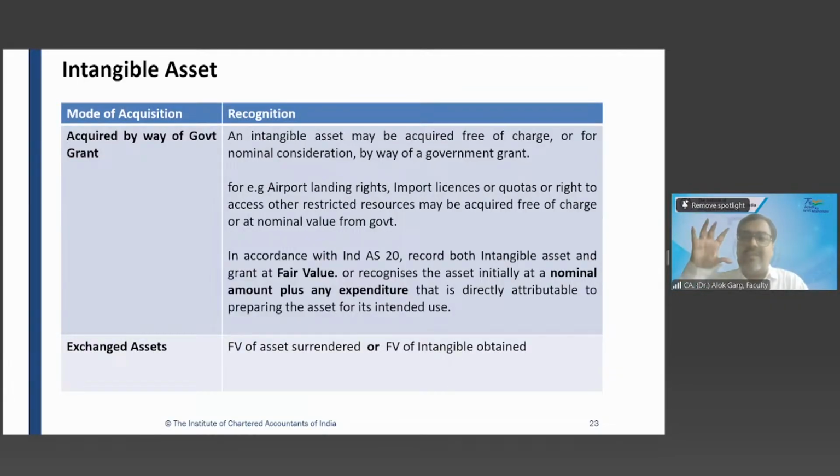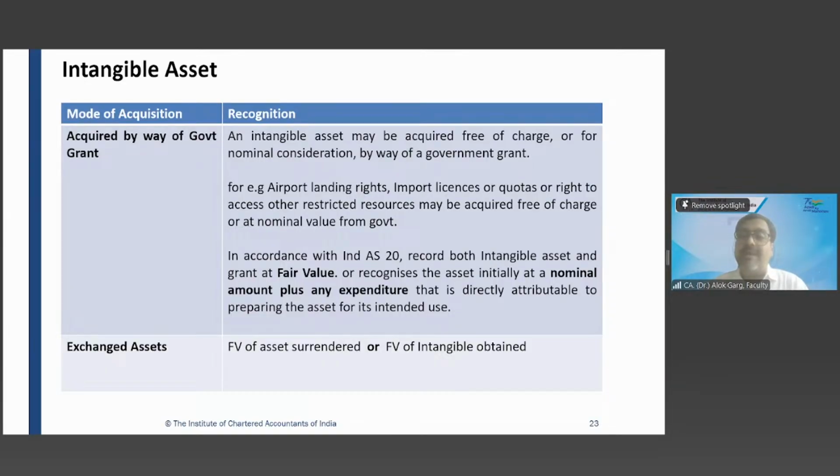Right? So 5,000 crore asset, 5,000 crore liability. For example, government has given this grant for 10 years. So this 5,000 crore intangible asset has to be amortized over a period of 10 years. It will become zero. What is the P&L impact every year? 5,000 crore you have recognized at fair value intangible asset and 10 years is the life. We will show 500 crore each year. 500 crore is the amortization every year.